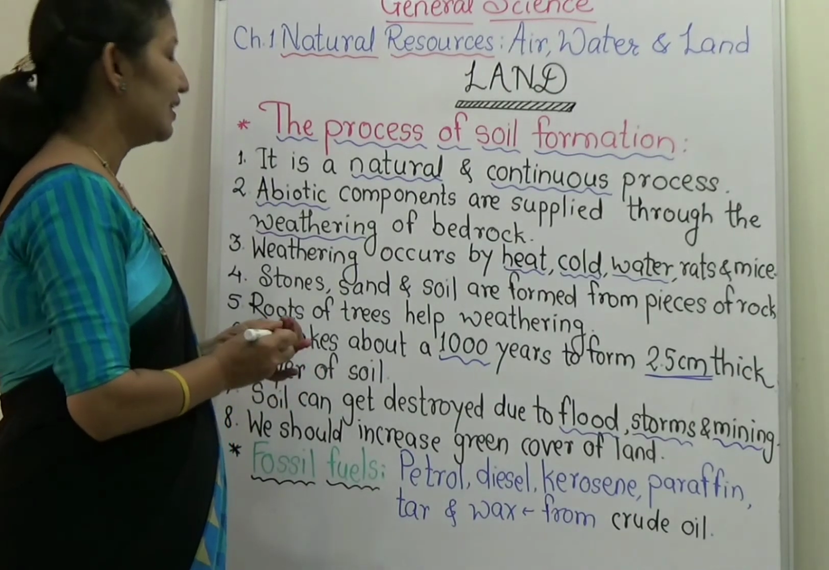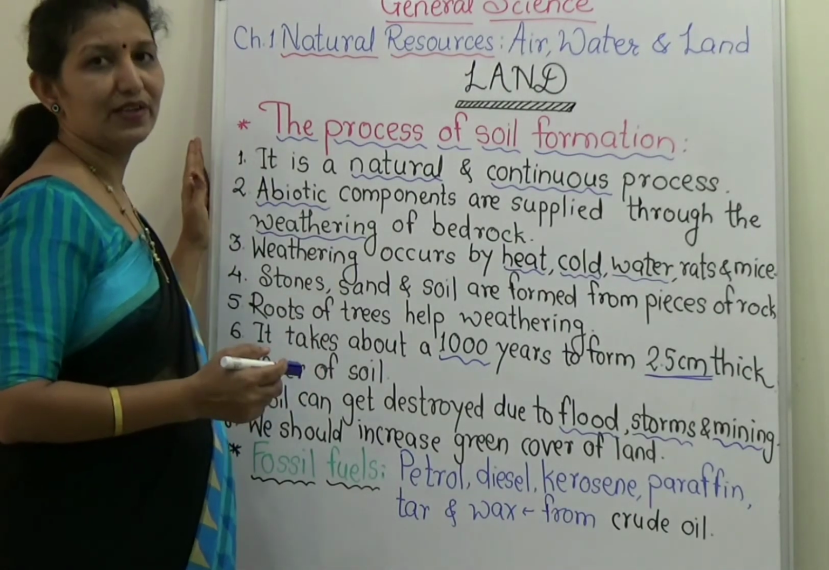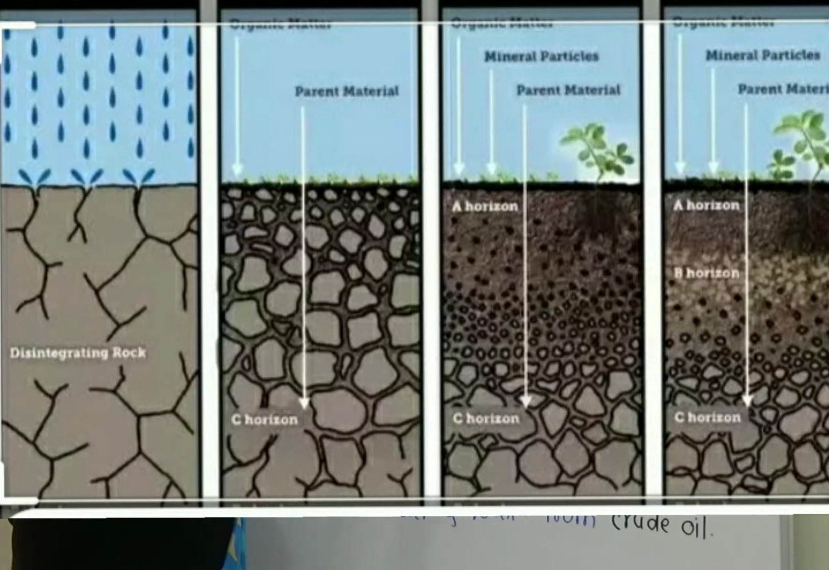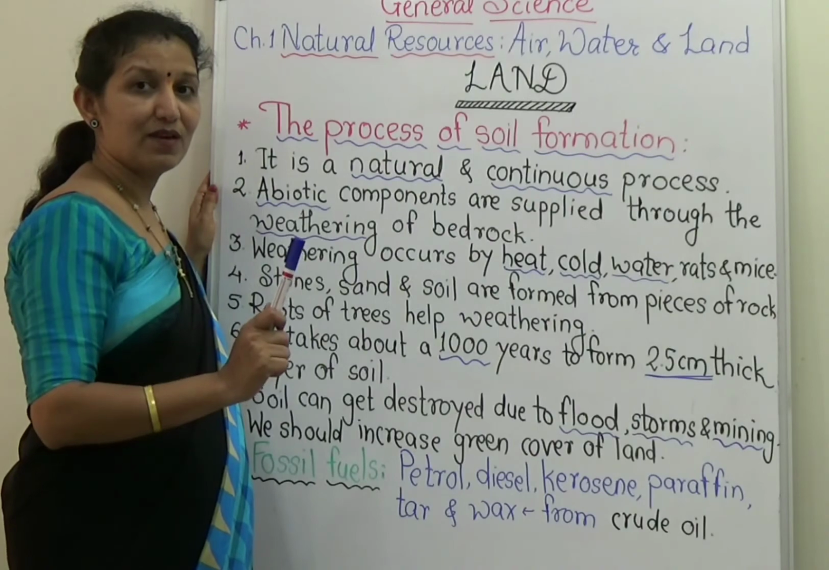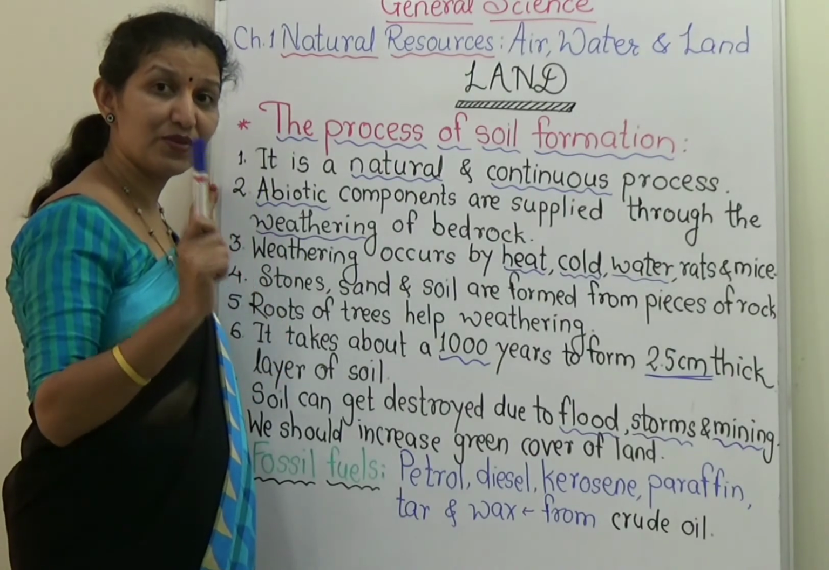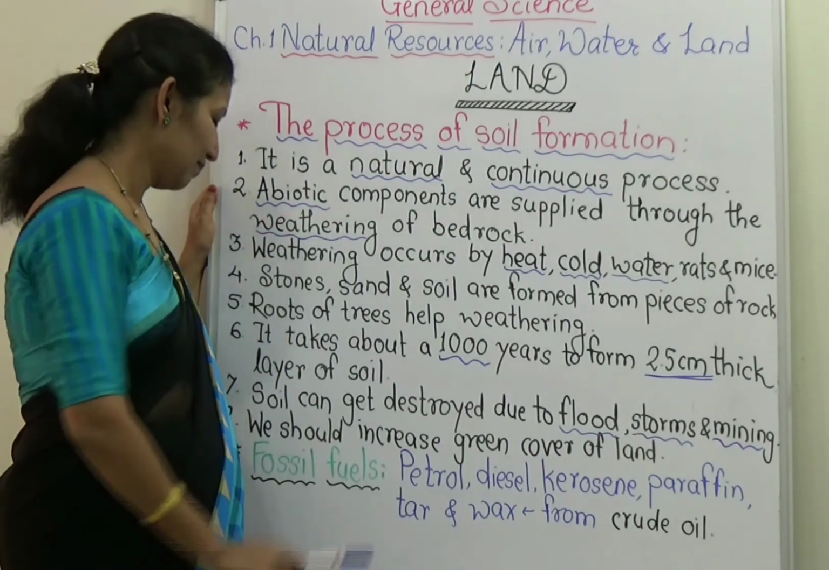We have to take care of the plants and trees like our children. In this way, this is the process of soil formation. And this soil formation is a very slow process, natural and continuous. As we have seen, 1000 years to form a 2.5 centimeter layer.